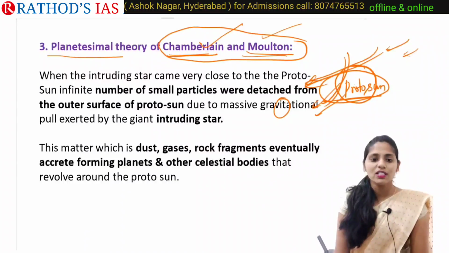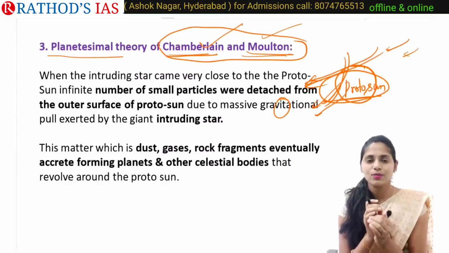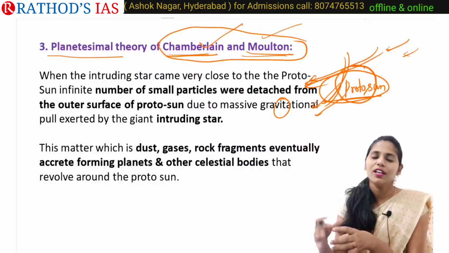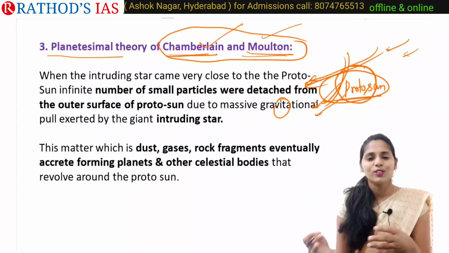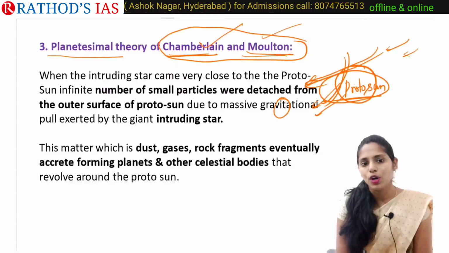Whenever it brings some small part from this proto-sun, after cooling down, that will lead to the formation of planets. So this is nothing but the planetesimal theory of Chamberlain and Moulton.